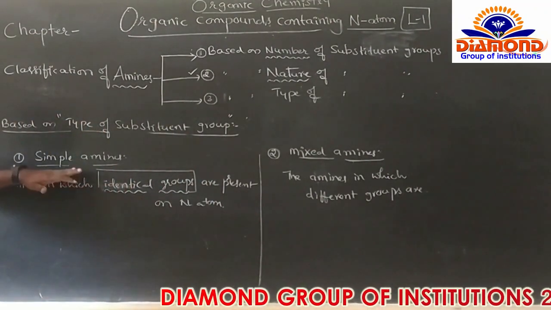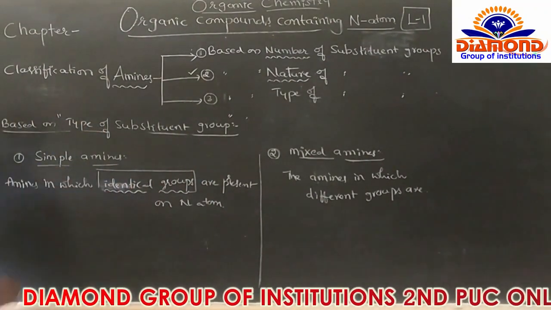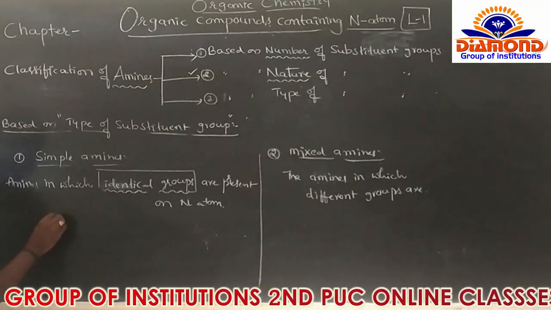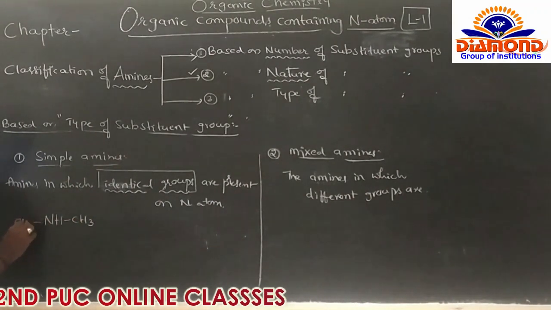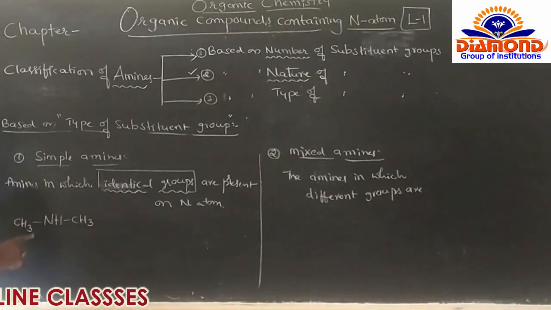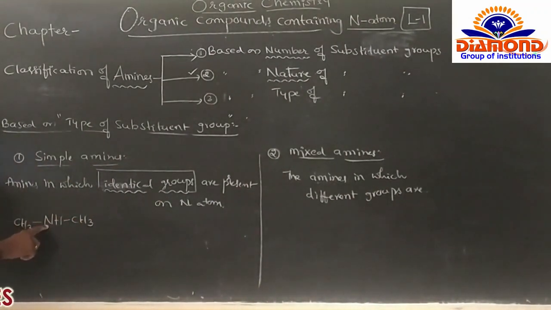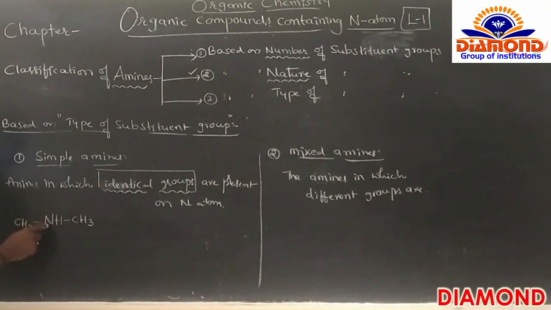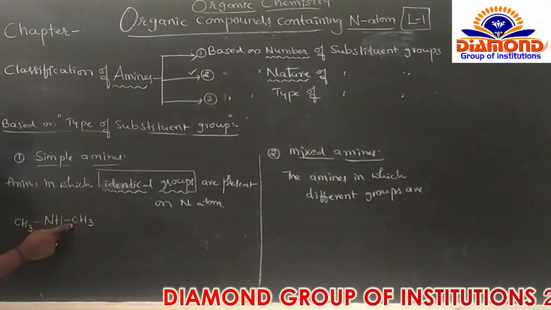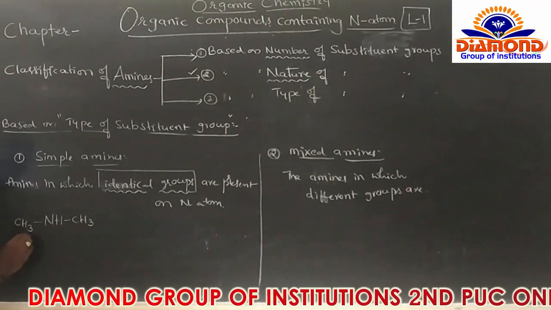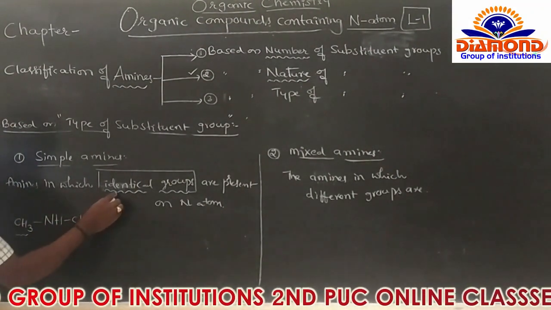Those are called simple amines. Suppose here is NH, with CH3 and CH3. In the amino group, nitrogen is bonded with CH3 and CH3. CH3 and CH3 are identical groups.